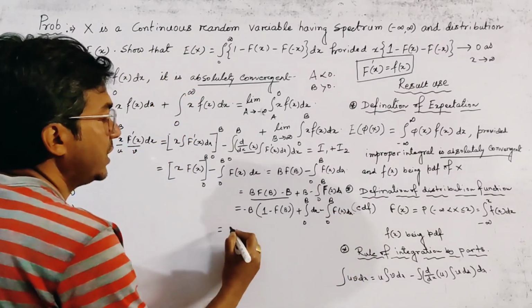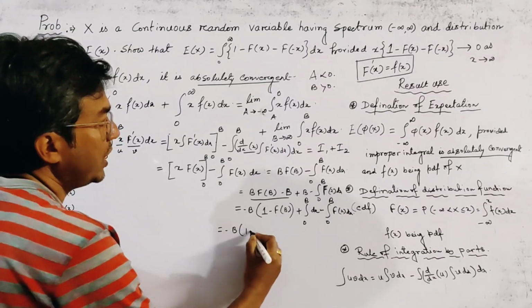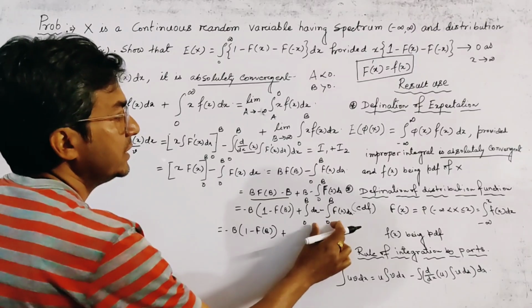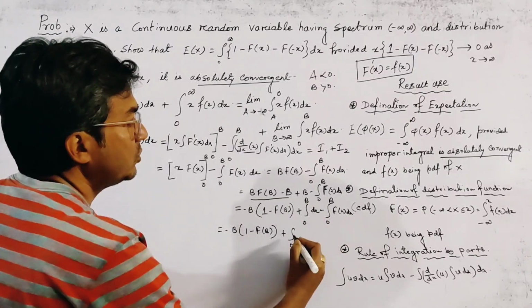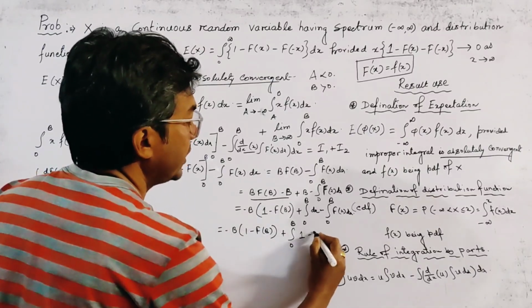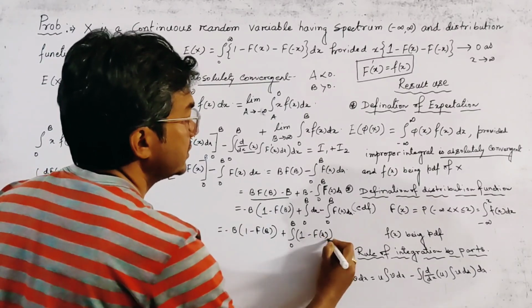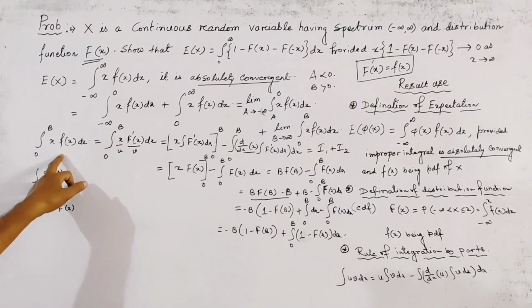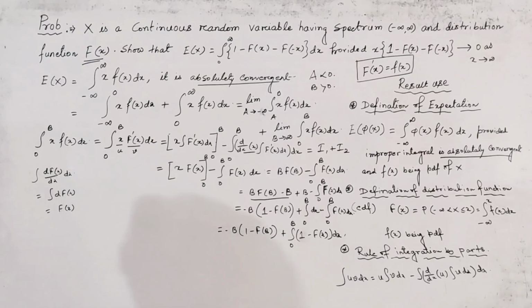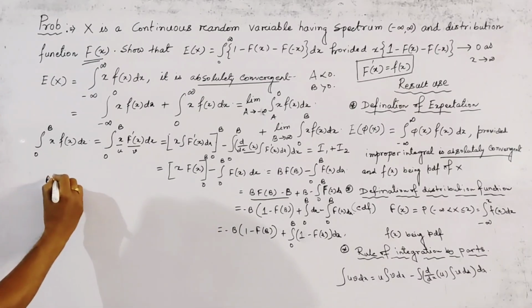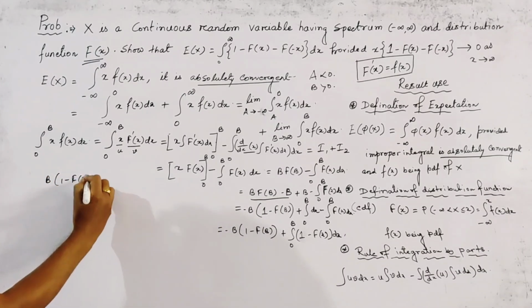Okay, and now minus b into 1 minus F of b plus, we write these two integrations together, 0 to b, this is 1 minus F of x dx. Okay, we get this result from here. Now we deal with the first term of this result. The first term is given by this, we write here b into 1 minus F of b.